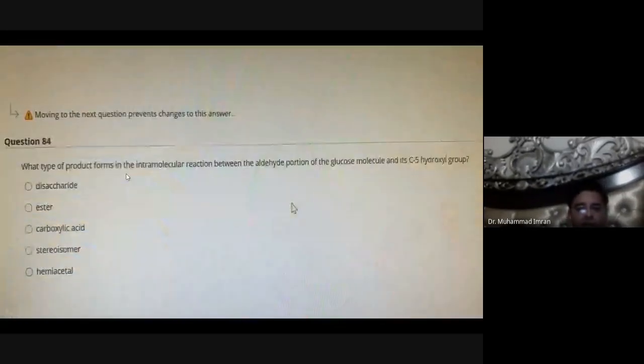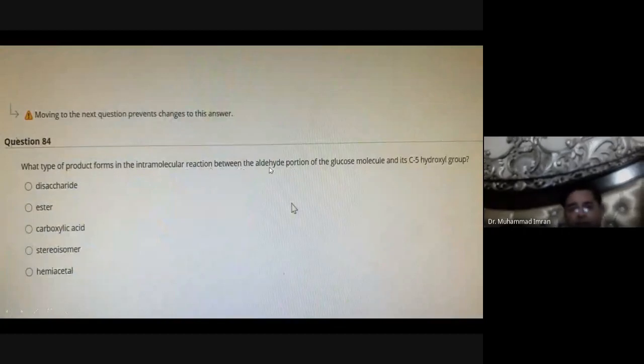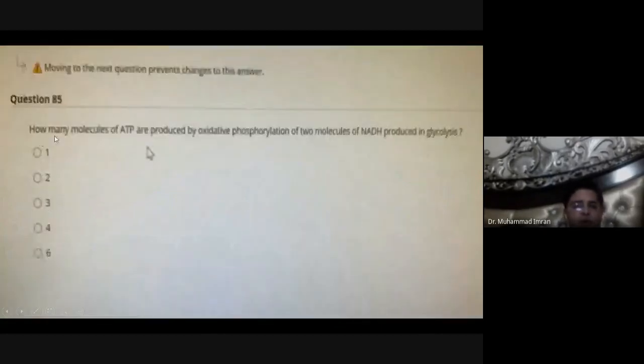What type of product forms in the intramolecular reaction between the aldehyde portion of glucose and the hydroxyl group of carbon number 5? It is hemiacetal ring formation. This is a hemiacetal ring formation.